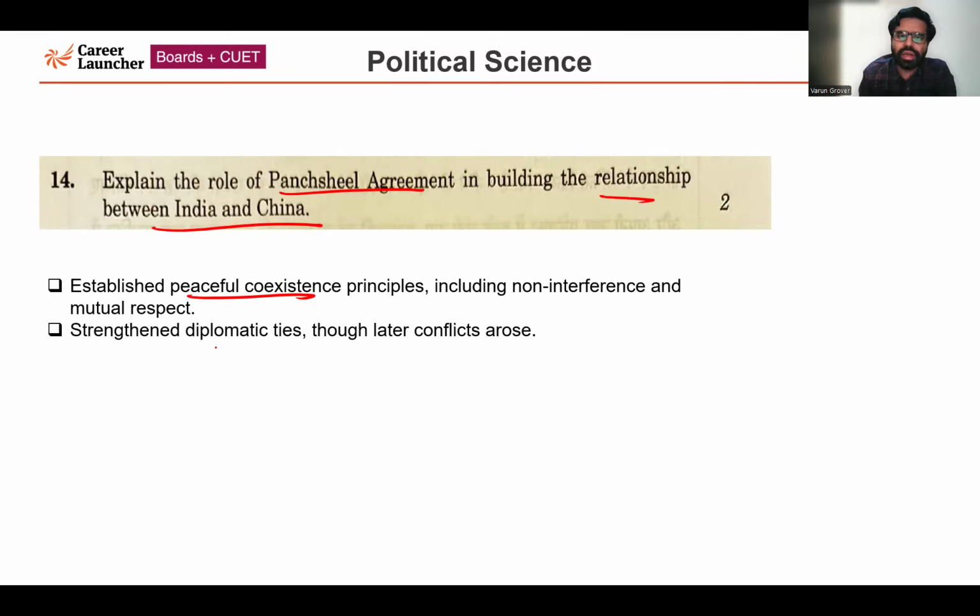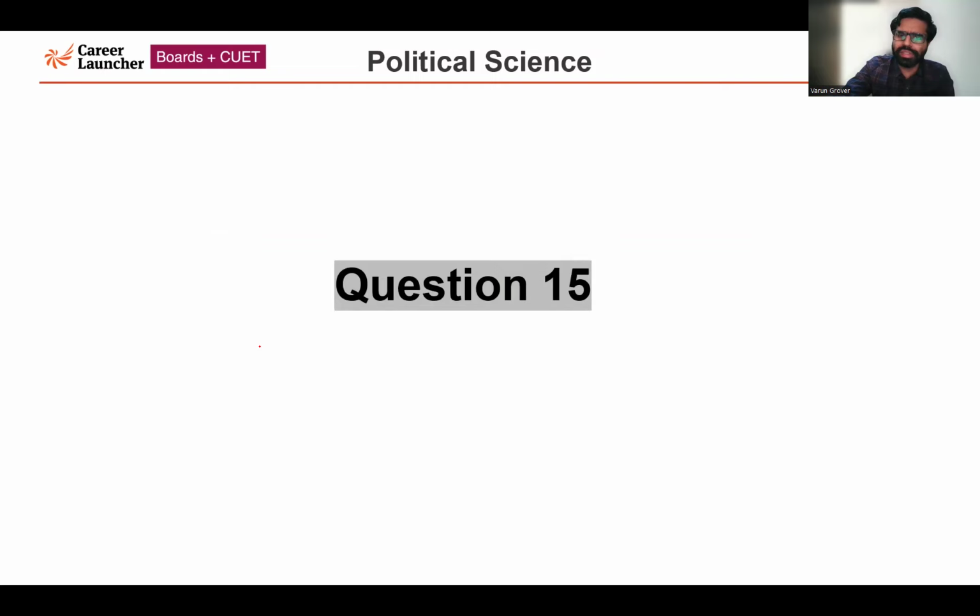It also strengthened diplomatic ties, though at a later time, in 1962, conflict happened between India and China. But still, when we are talking about Panchsheel Agreement, at that point of time when it was signed between Jawaharlal Nehru and Zhou Enlai, who was the premier of China at that time, it strengthened the diplomatic ties.